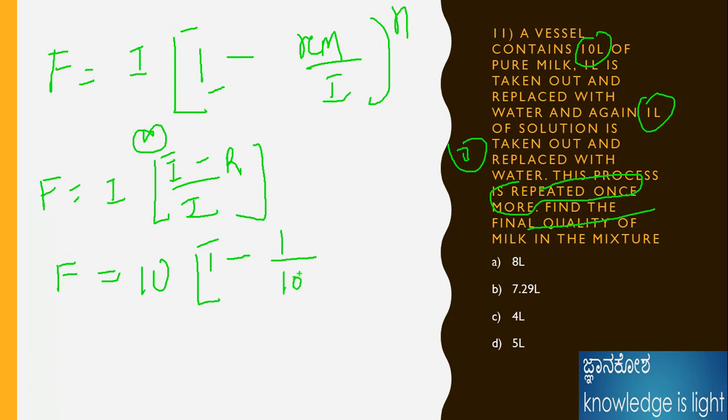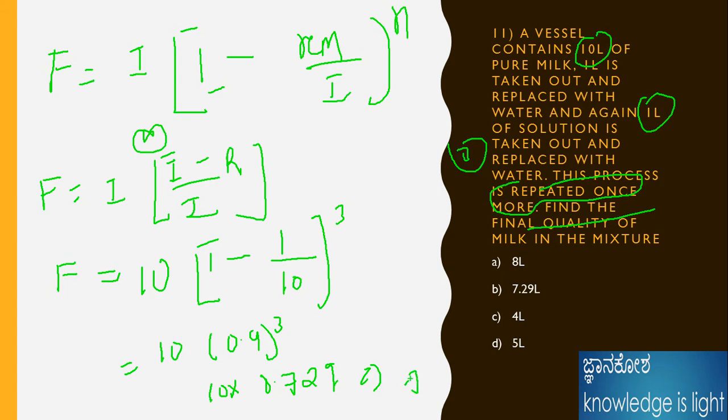The total initial quantity is 10, and it is replaced 3 times, therefore 10 times (1 minus 1/10) whole cubed. That is 10 into 0.9 cubed, which is 0.729, because 9 cubed is 729, therefore 7.29 liters is the answer for this question.